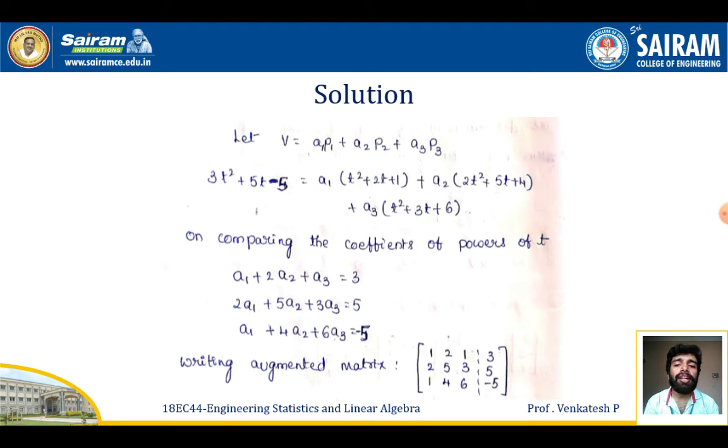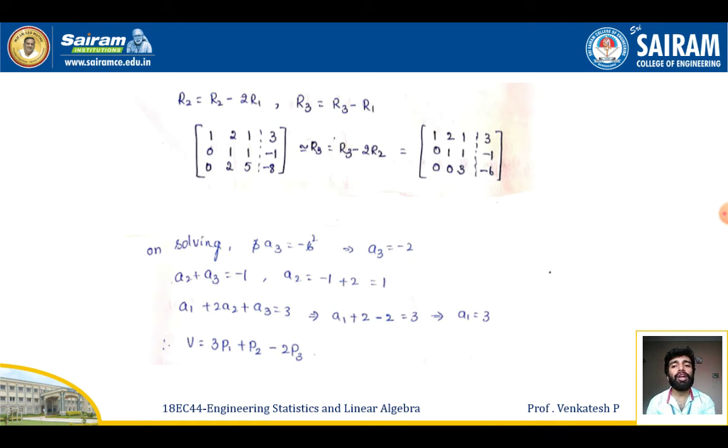If I take the t square coefficient, I'll be getting what? 3 is equal to a1 plus 2a2 plus a3. Again, if I take the t coefficients, I'll be getting 2a1 plus 5a2 plus 3a3 is equal to 5. If I take the constant coefficient, I'll be getting a1 plus 4a2 plus 6a3 is equal to -5. Now make the augmented matrix from the given set of equations. I'll be getting the matrix like 1 2 1 is equal to 3, 2 5 3 5, 1 4 6 -5. Now make an echelon form to find the scalars a1, a2, a3 by using the row transformations.